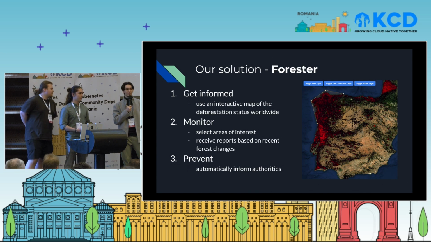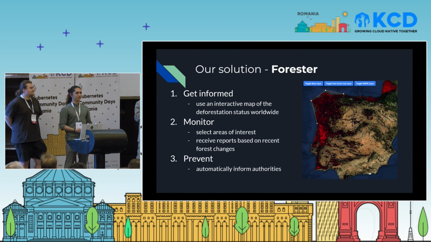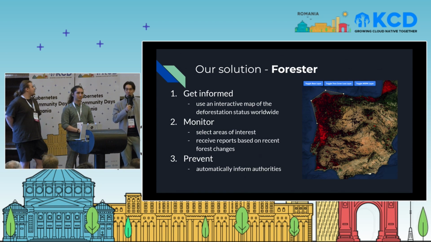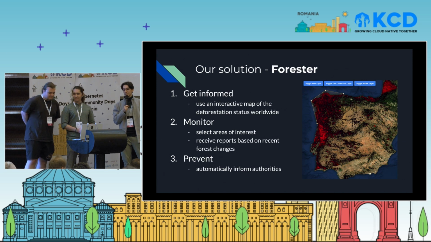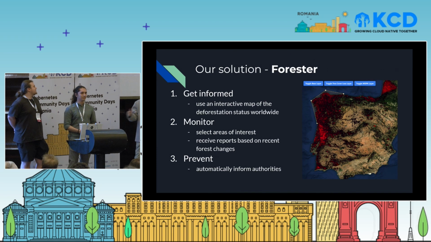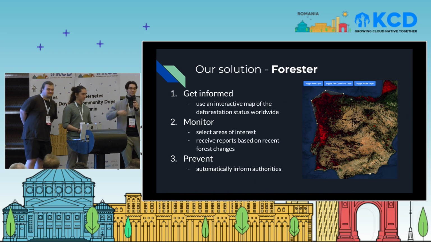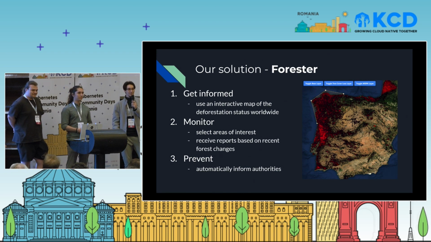Firstly, our app employs an interactive world map that shows us multiple data layers, for example, deforestation that has happened over the past years, or areas that are protected by the law. And secondly, and this is our main feature, it allows us to dynamically select areas that we want to monitor, and when new satellite imagery comes and it detects deforestation, the results will be sent over email.